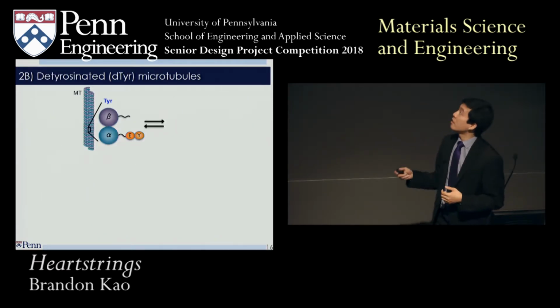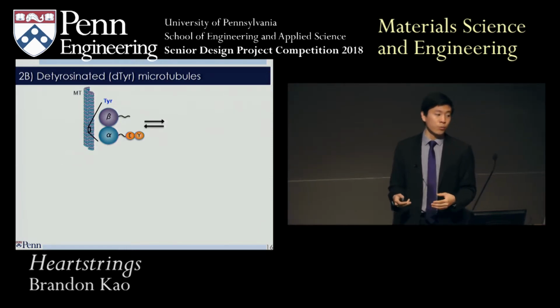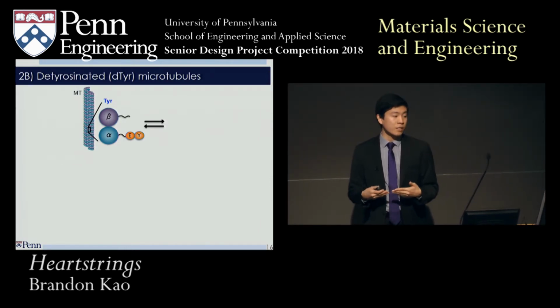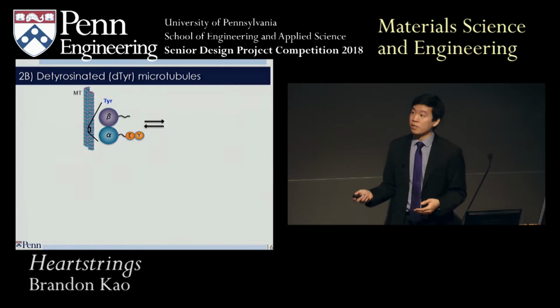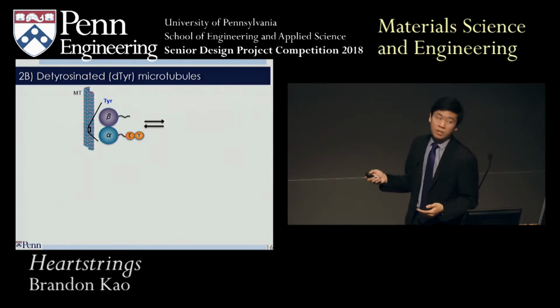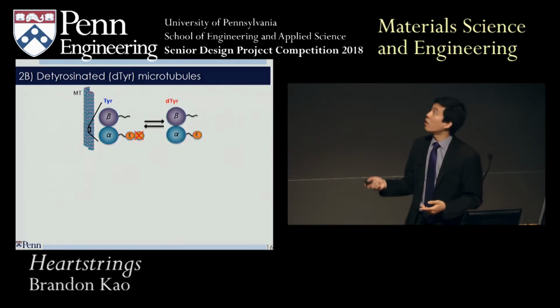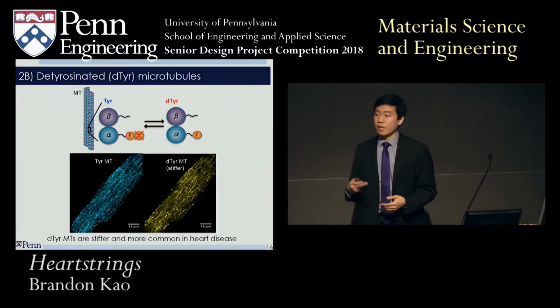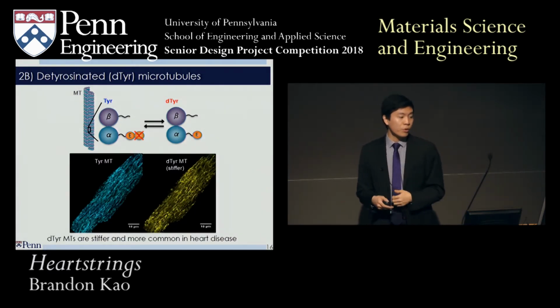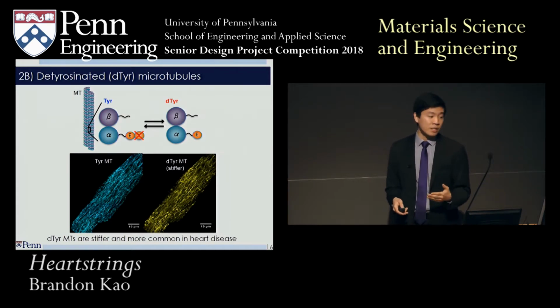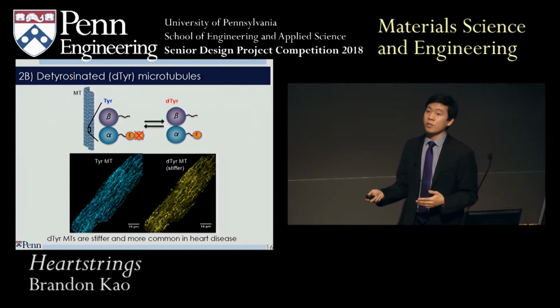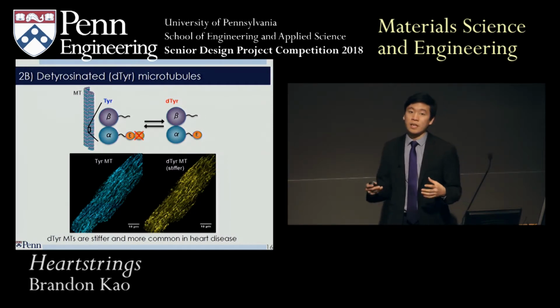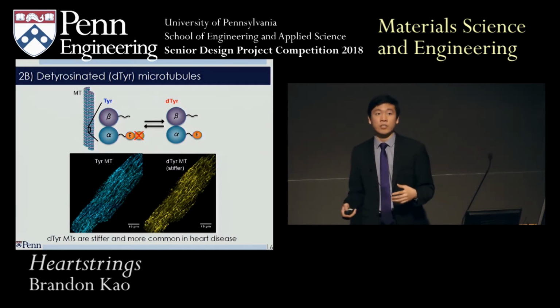We also looked at these detyrosinated microtubules. So microtubules are a really important cytoskeleton fiber inside your cells, and they can either be tyrosinated, so with this tyrosine residue on the end, or detyrosinated. So we can stain these with antibodies and use immunofluorescence microscopy to visualize these. And what you need to know is that D-tyr microtubules are stiffer, and they're more common in heart disease because they actually inhibit the contraction of the cells.